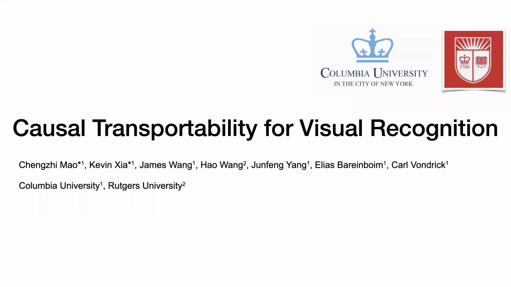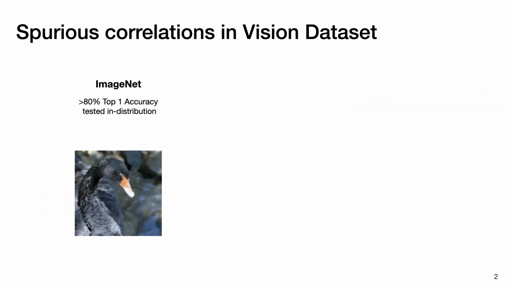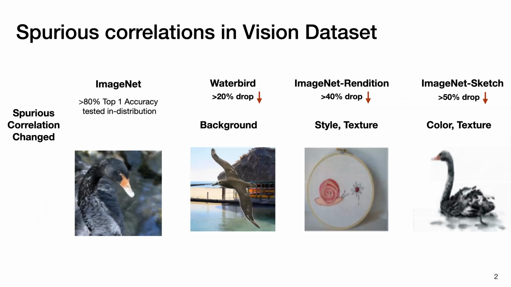I'm going to present our work, Causal Transportability for Visual Recognition. Existing image classifiers achieve high accuracy on in-distribution data. However, they often fail on out-of-distribution samples. This is because models learn dataset spurious correlations that do not generalize to new environments.